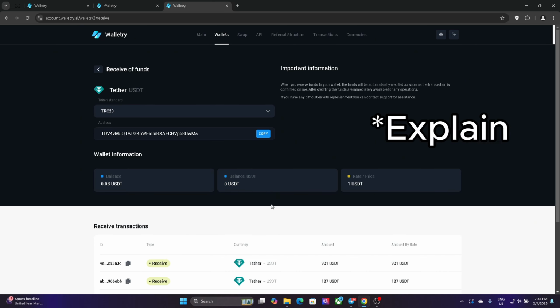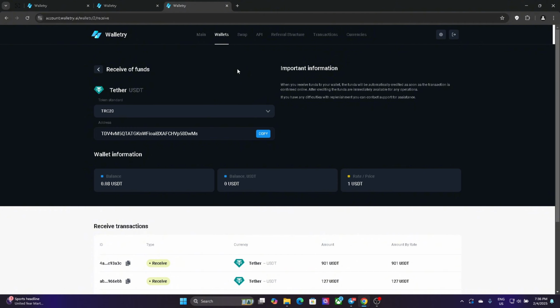I think I don't need to explain how to top up or how to withdraw or deposit funds. If you have any questions, of course I'm going to explain how to top up, so just write me on Telegram or you can leave a comment below and I'm going to help you with that. So after you top up this, you're going to have your money here, and now you are asking, how am I going to make money?